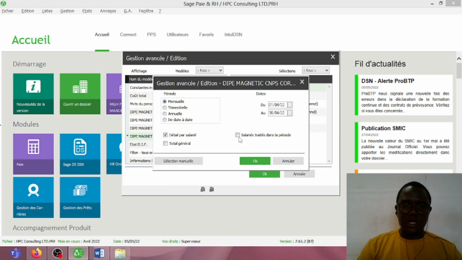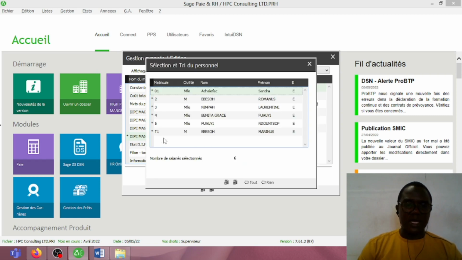Now we'll take workers treated for the period, and the period there is the month of April. Take note, we have 6 workers, but amongst the 6 workers, there's one person that is a temporary worker. And a temporary worker, we do not declare at the level of CMPS. So let's remove the temporary worker from the zip magnetic. Remember that the temporary worker was Beso Marinus.